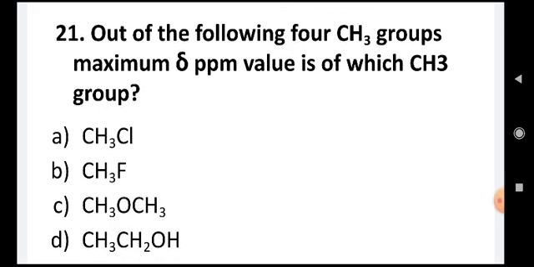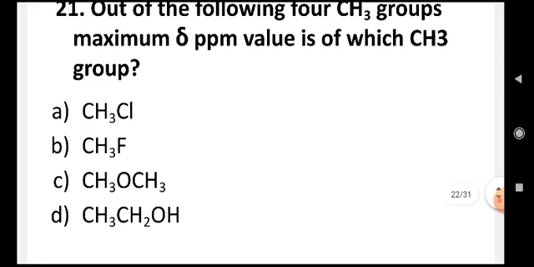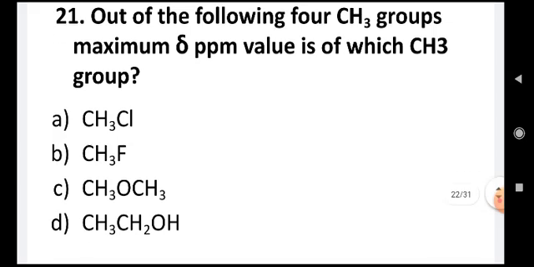Out of the following four CH3 groups, maximum delta ppm value is of which group? CH3Cl, CH3F, CH3OCH3, CH3CH2OH. Now all these four compounds have four different types of CH3. In the first one, the CH3 is attached to Cl, in the second one it is attached to F, in the third one it is attached to O, and in the fourth one it is attached to CH2.